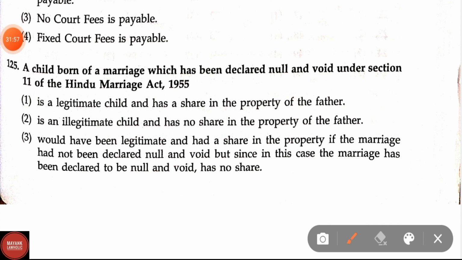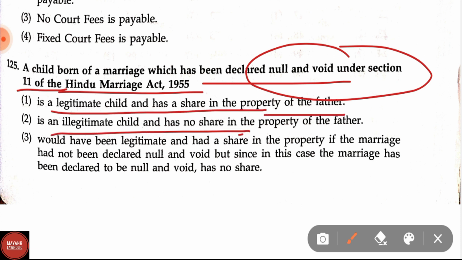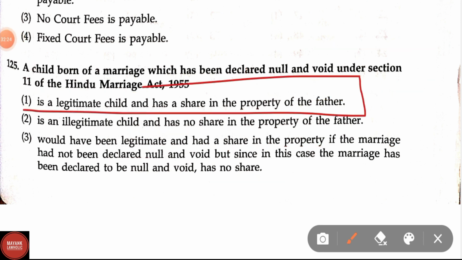Question number 125. A child born of a marriage which has been declared null and void under Section 11 of the Hindu Marriage Act 1955 is a legitimate child and has a share in the property of his father; is an illegitimate child and has no share in the property of the father; option 3, would have been legitimate and had a share in the property if the marriage had not been declared null and void, but since the marriage has been declared null and void, has no share. Correct answer is option 1, that is, a legitimate child and has a share in the property of the father.